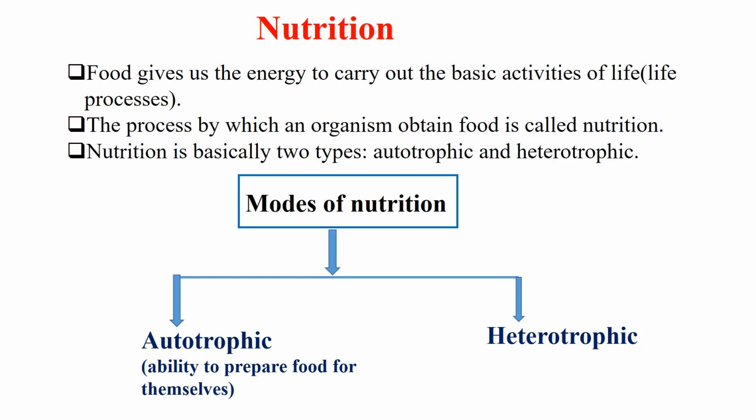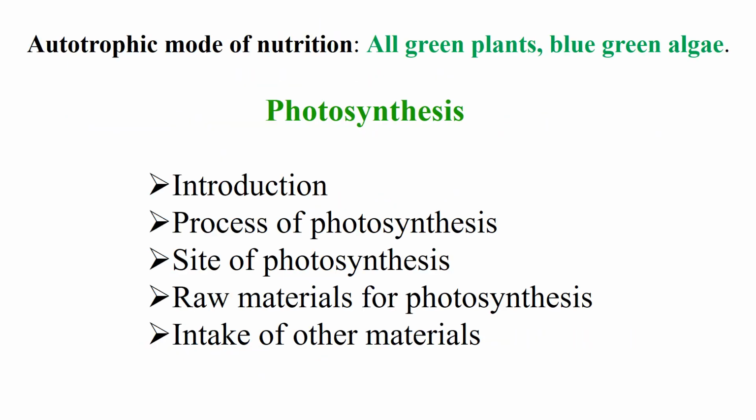Let's begin with that. As you know, all green plants and blue-green algae are able to make their food by a process called photosynthesis. That's why green plants and blue-green algae are called autotrophs. To understand the photosynthesis process clearly, we will see what happens during photosynthesis step by step.